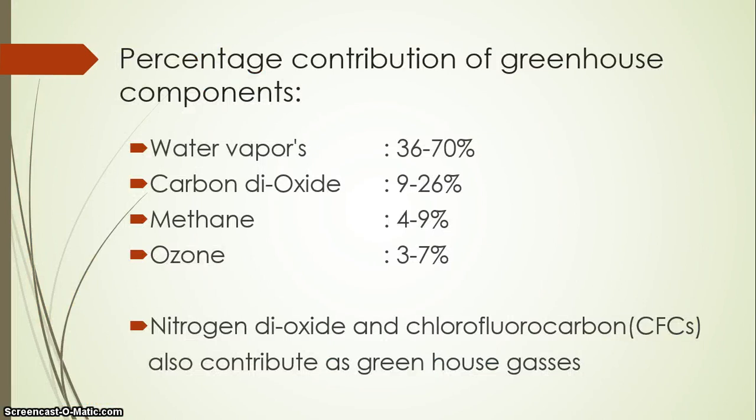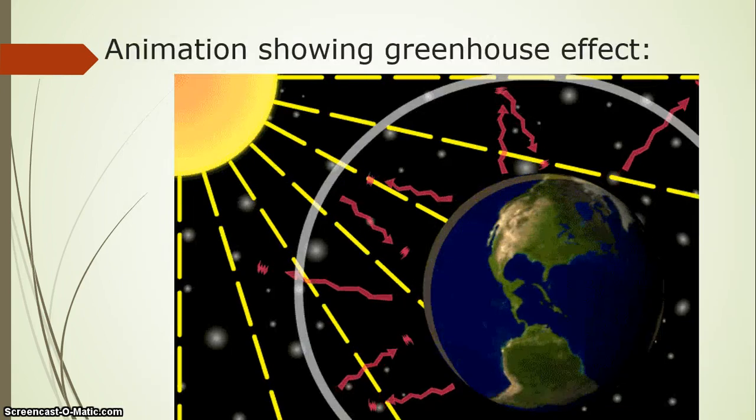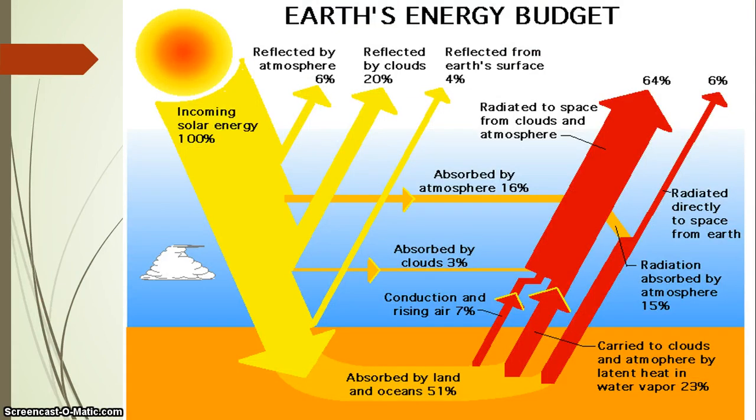So the percentage contribution of greenhouse components. Before that, I will show the Earth's energy budget. Incoming solar energy is 100%. Around 51% is absorbed by land and ocean.